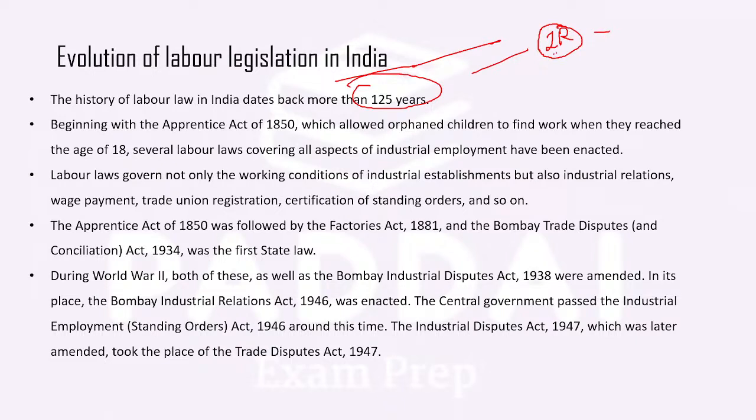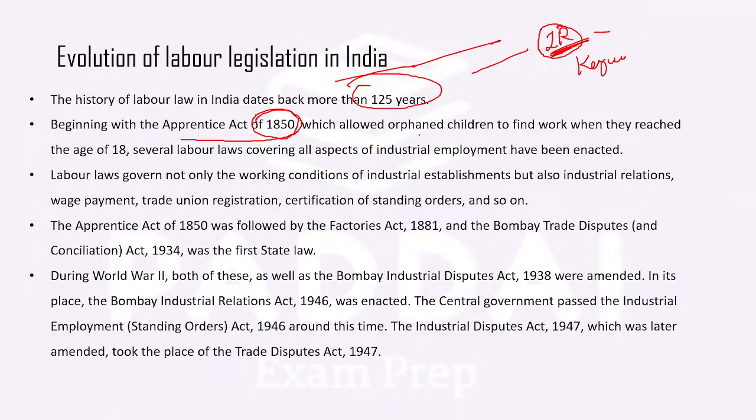Try to understand the keywords I am saying. The first legislation which marked the starting of IR, industrial relations, in India was the Apprentice Act of 1950.